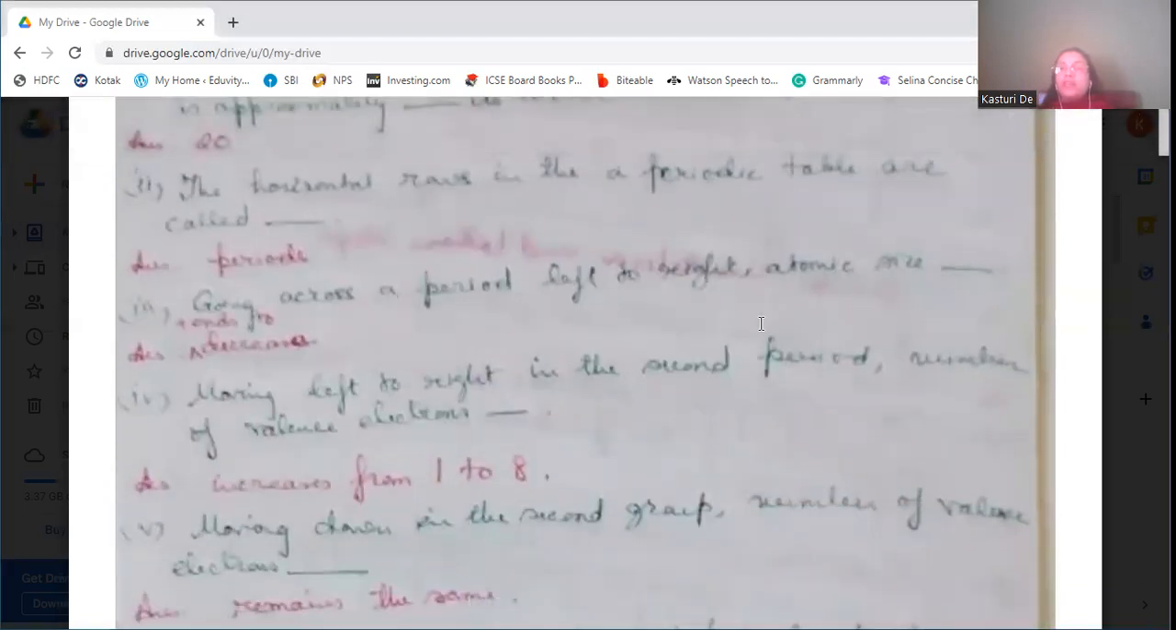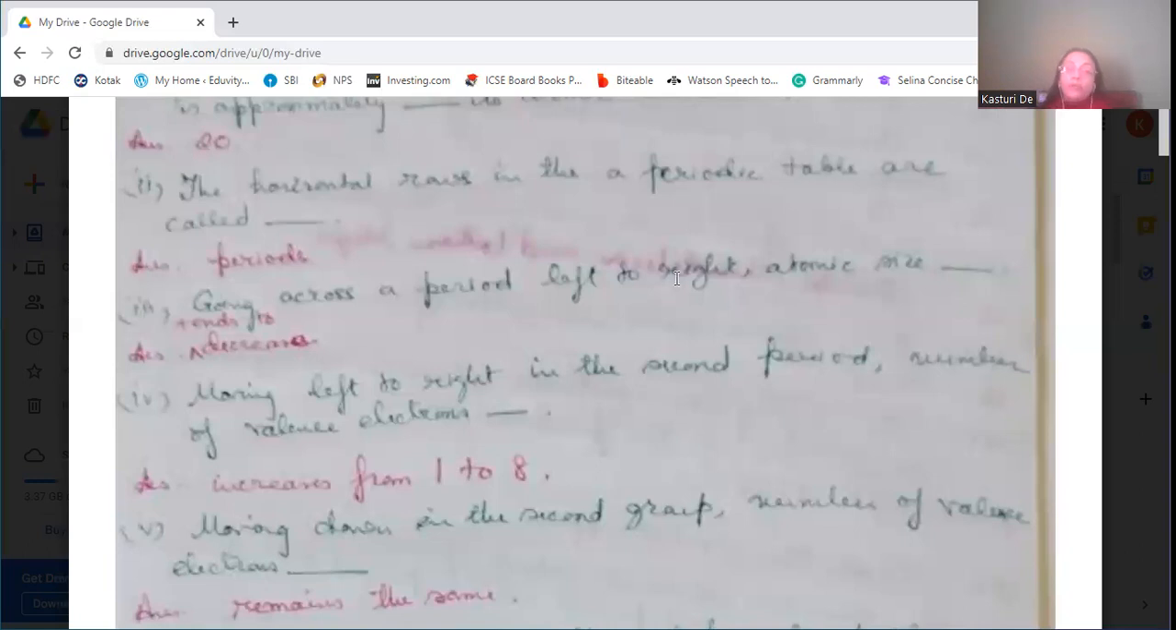Going across left to right, atomic size tends to decrease. Moving left to right in the second period, the number of valence electrons increases from 1 to 8. That is, from left to right in a period, in the second period, the valence electrons increase from 1. Alkali metals have 1 electron in the outermost shell, therefore their valence electrons is 1. And when we are moving towards the right in the second period, we will see that the valence electrons increase to 8.